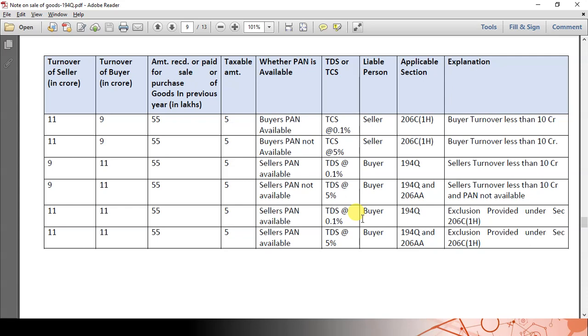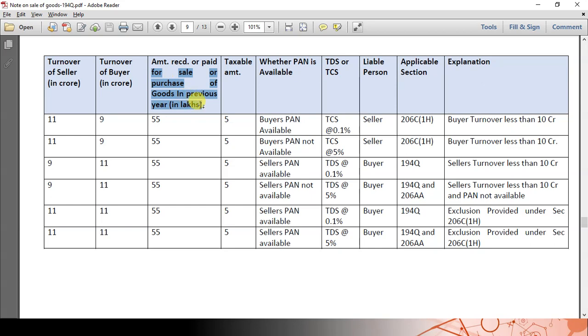So for the first example, the seller's turnover is 11 crores, buyer's turnover is 9 crores in the previous year. And the amount received in case of sale, or paid in case of purchase, during the previous year, that means financial year 2021-22, is 55 lakhs. So the aggregate amount has to be considered, friends. That means the whole transaction during the previous year, financial year 21-22, has to be considered.